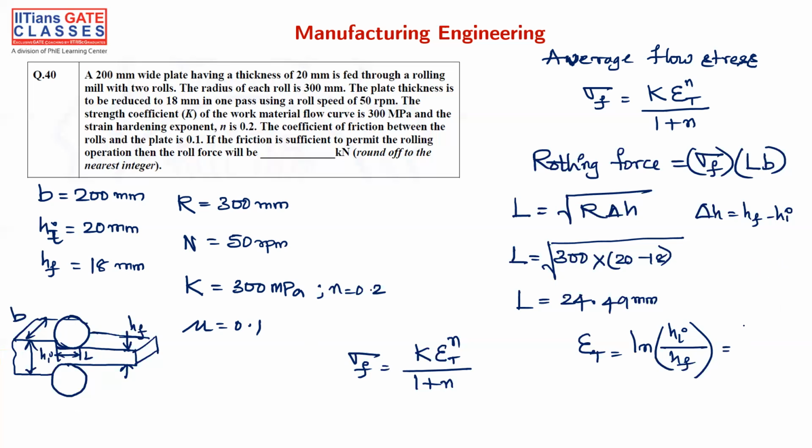So ln, where H initial is 20 and H final is 18. If you find epsilon T, the value is 0.1054. Put that in this equation. You know the value of n, K, and epsilon T also.